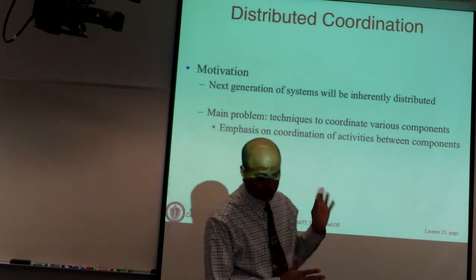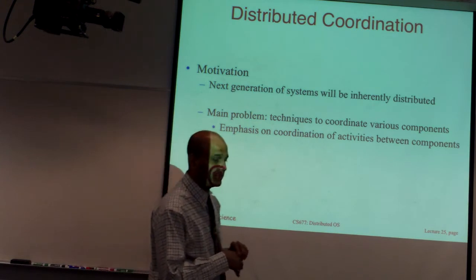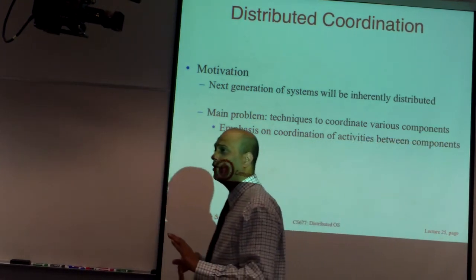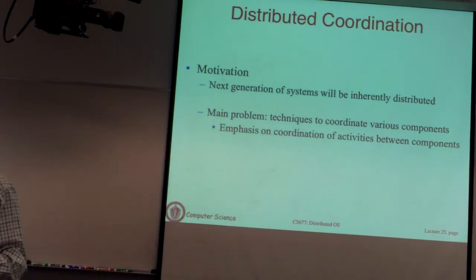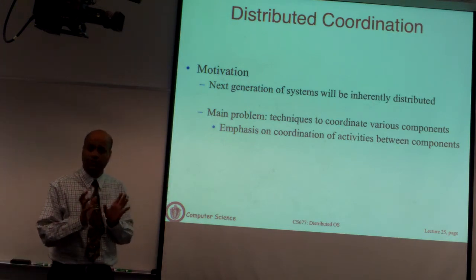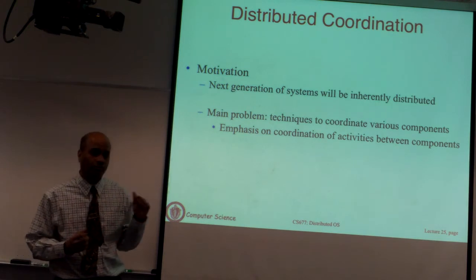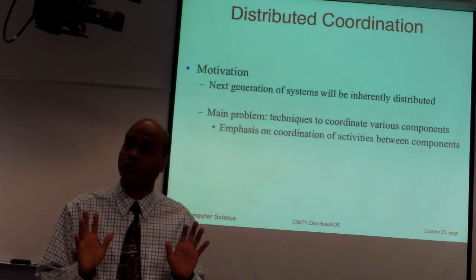So, last thing that we are going to spend the next half an hour or so talking about is what is referred to as distributed coordination. It's a different middleware. The example of this middleware is Genie middleware. But the reason it exists is slightly different from all of the others we have talked about. Before we even talk about it, I will give you some sort of an overview of what this middleware is trying to do. So distributed coordination is a way to write distributed applications that are loosely coupled.